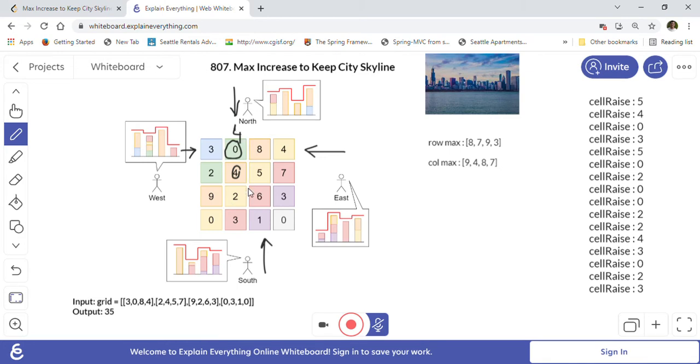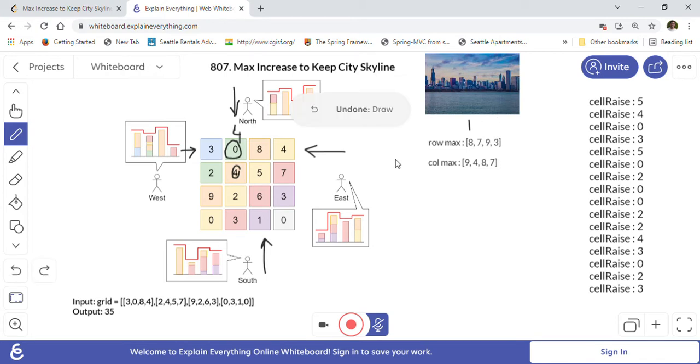So how are we going to solve this problem, right? What we can do is we can go through this 2D grid that is given to us, and we will capture the maximum row and maximum column elements, right? So in this row, the maximum element is 8, right? So we will capture all the maximum row elements, so 8, then next 7, 9, 3, right?